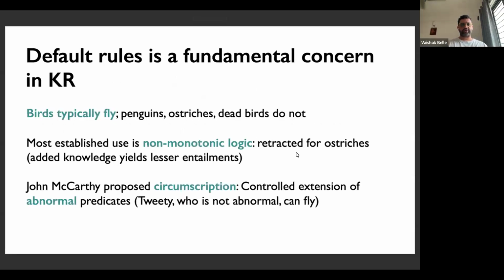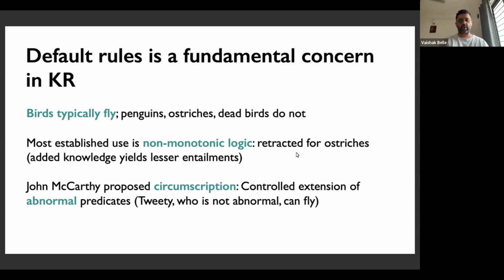The general idea here is that default rules, as we know, are a fundamental concern in knowledge representation. Perhaps the most common, and maybe overused, example here is that birds typically fly. And the idea, of course, is that penguins, ostriches, dead birds, or birds without wings, and so on and so forth, do not. And so humans are argued to typically reason with defaults until they encounter something that is abnormal, and then they change or retract their conclusion.